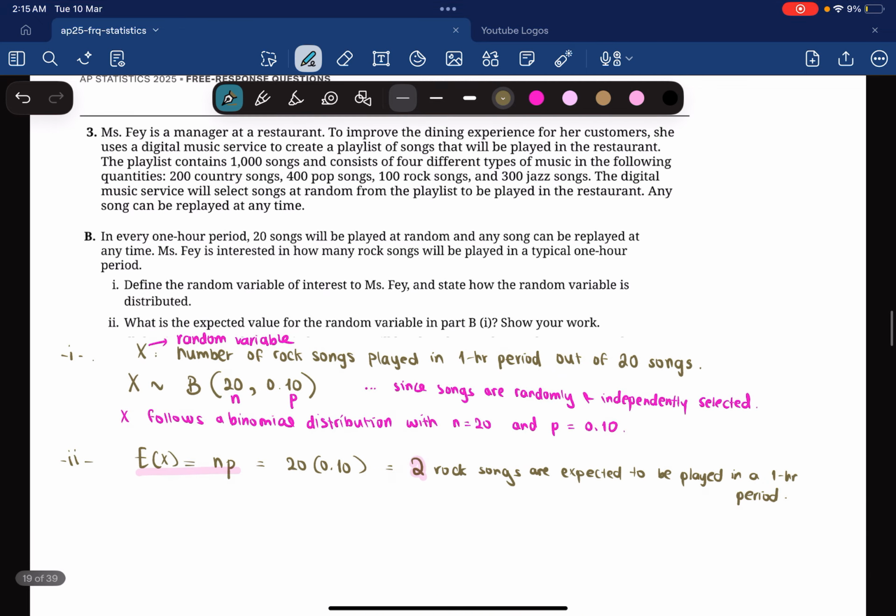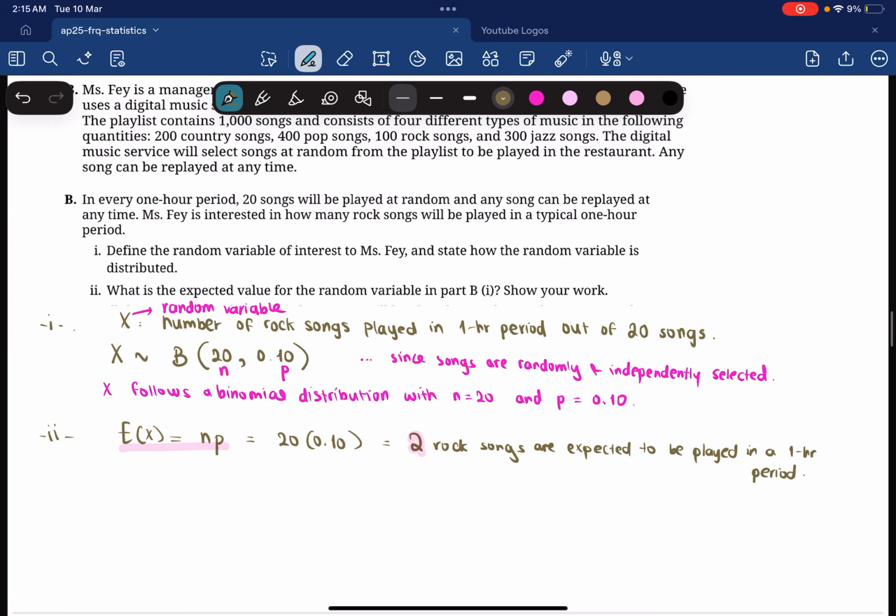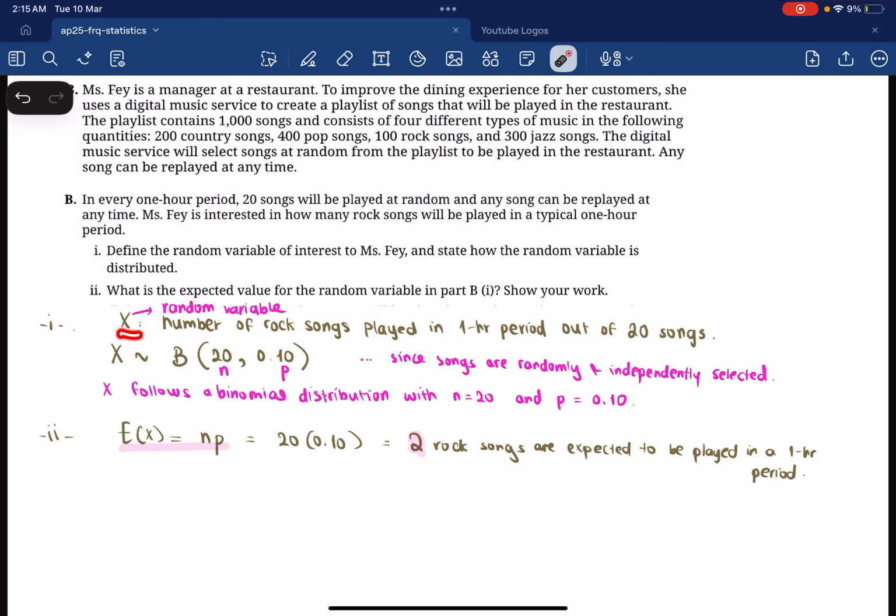So here are the answers for part B. X is our random variable. It's the number of rock songs played in a 1 hour period out of 20 songs. X follows a binomial distribution since the songs are randomly and independently selected. We have n equals 20 as the number of trials. The probability of getting a rock song, or probability of success, is 0.10. The expected value or the mean is just n times p. We get it to be 2, so you say 2 rock songs are expected to be played in a 1 hour period out of 20 songs. Okay, so that was part B.